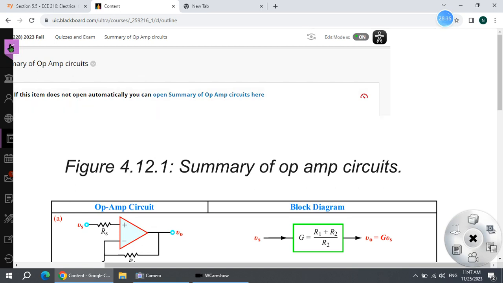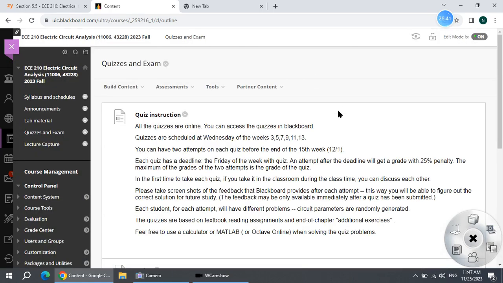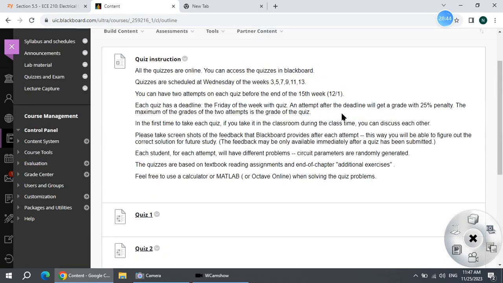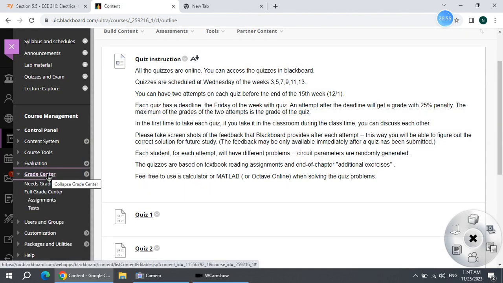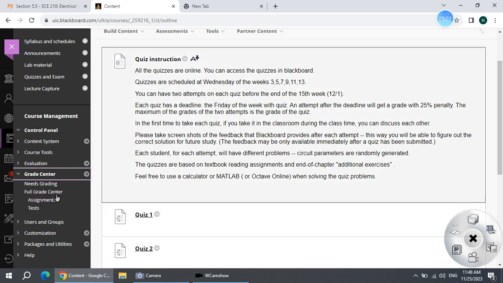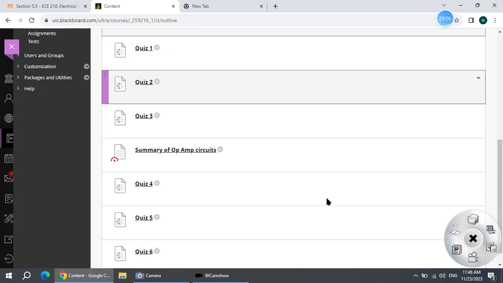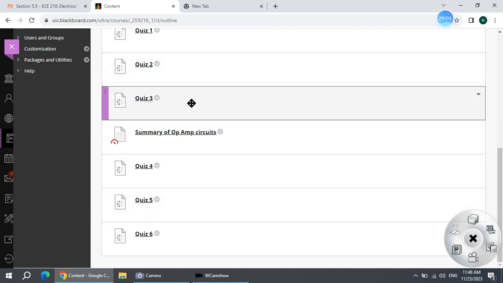Okay. Now we have quizzes. Remember? Here we have 6 quizzes. So review them again. I think you cannot go into them here, but you go to the grade center. Okay, I will not show you my grade center, because you can see the grades of all of you. But on your side, you can see your grade center. Like you find quiz 3, then for quiz 3, the first attempt you have, for example, 10 points. The second attempt you have another 10 points.